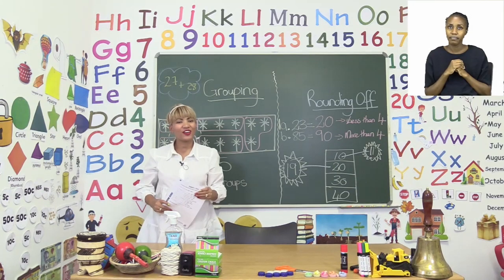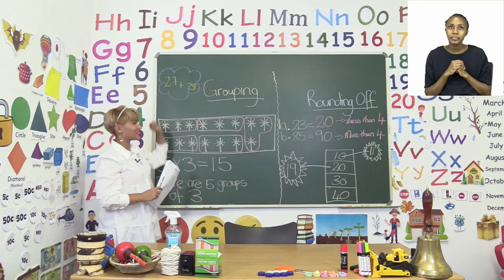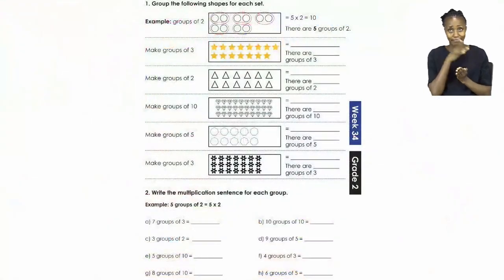Let's start this part of our lesson on page 27. Now here on page 27, we are doing grouping. Now here it says for number 1, group the following shapes for each set. Now there you will see an example was done for you. Now let's quickly look at the example. Now there it says here we have groups of 2.